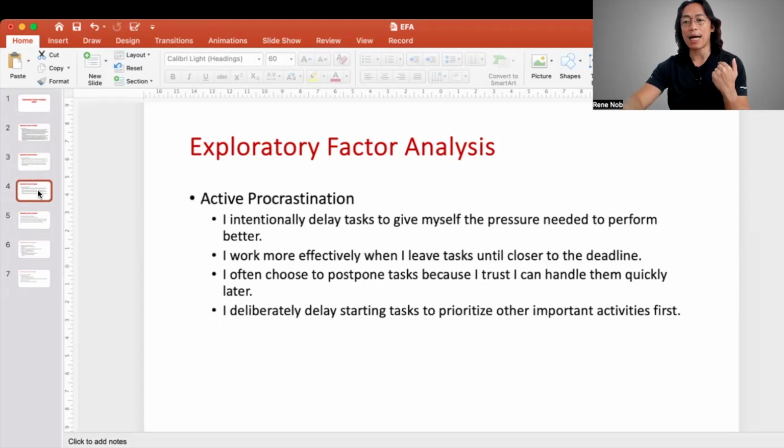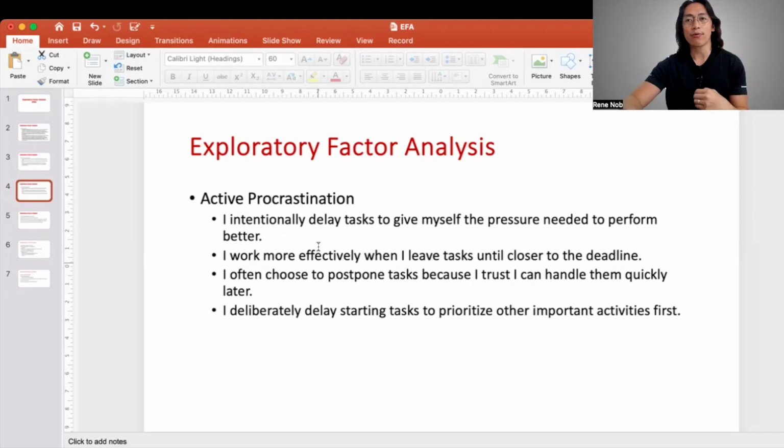And let's say, for example, the items for active procrastination, we have 4 here out of the possible 9 items. I intentionally delay tasks to give myself the pressure needed to perform better. I work more effectively when I leave tasks until closer to the deadline. I often choose to postpone tasks because I trust I can handle them quickly later. I deliberately delay starting tasks to prioritize other important activities first. So these are sample items of what we might have in the scale that we are trying to develop.